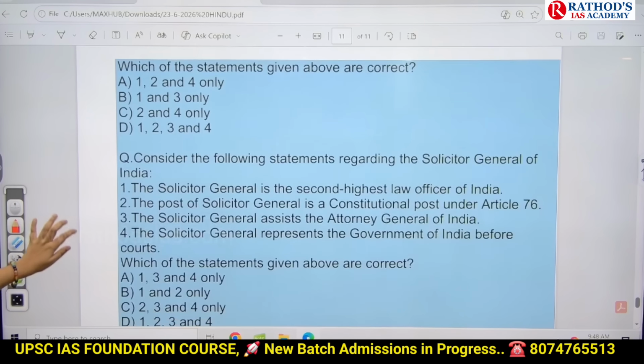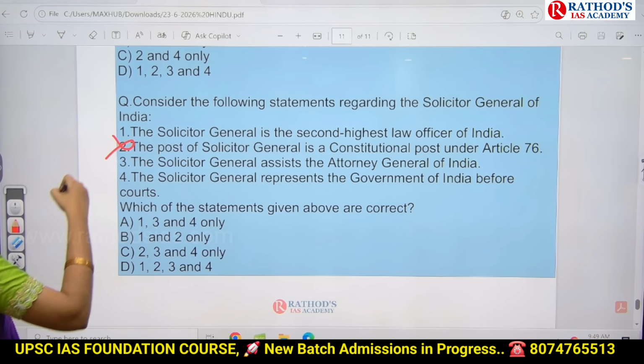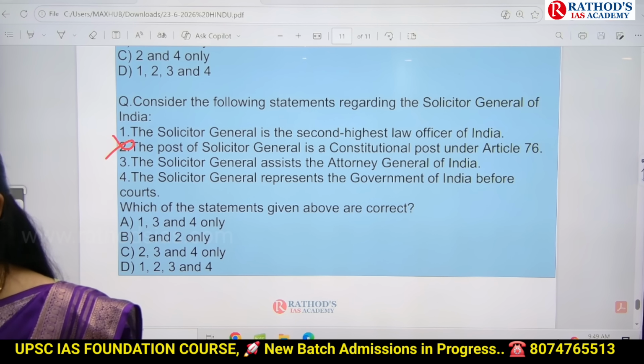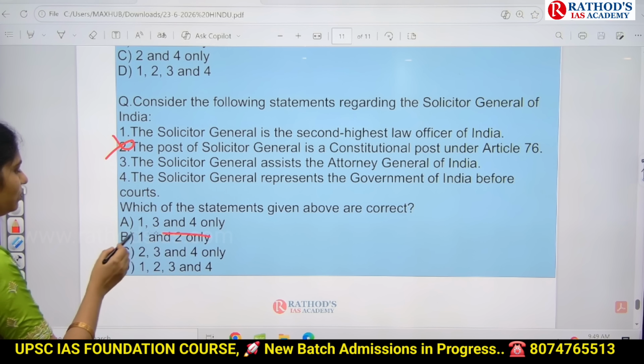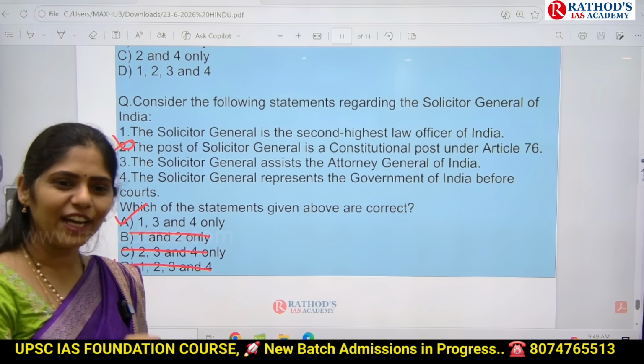Let us see one more question. Consider the following statements regarding the Solicitor General of India. The Solicitor General is the second highest law officer of India. The post of Solicitor General is a constitutional post under Article 76. The Solicitor General assists the Attorney General of India. The Solicitor General represents the Government of India before courts. It is not a constitutional post. It is under rules. So you can eliminate statement 2. Answer is 1, 3 and 4. In that way, try to eliminate the statements.